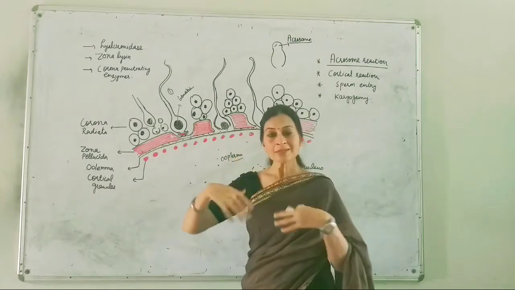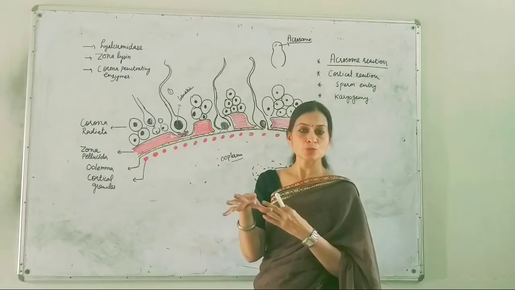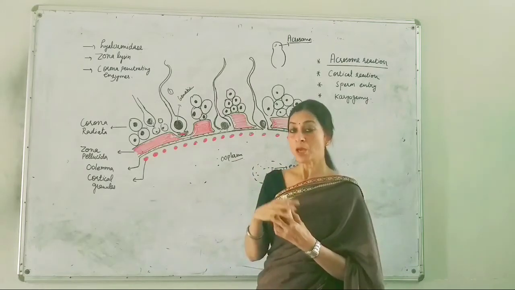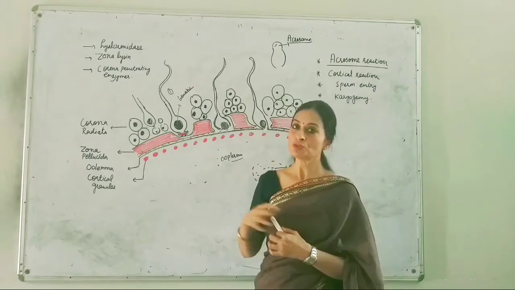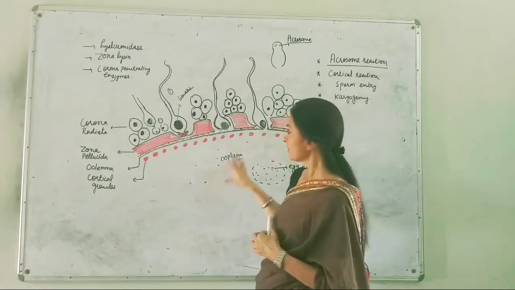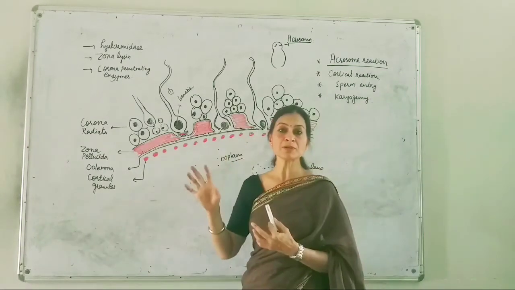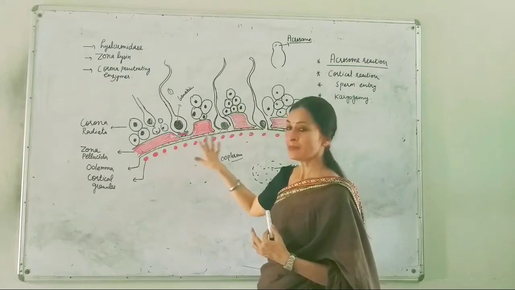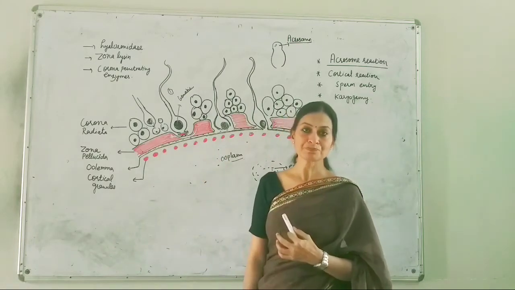You know that the egg is surrounded by a number of sperms, hundreds of sperms, but only one is going to fuse with the egg. Polyspermy is prevented by this cortical reaction and depolarization of the plasma membrane.